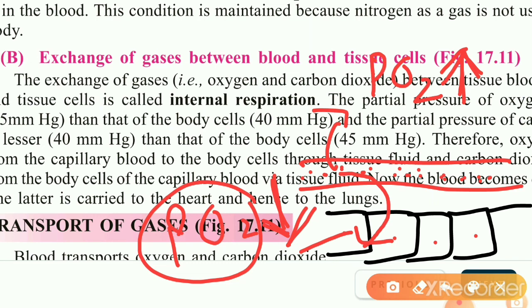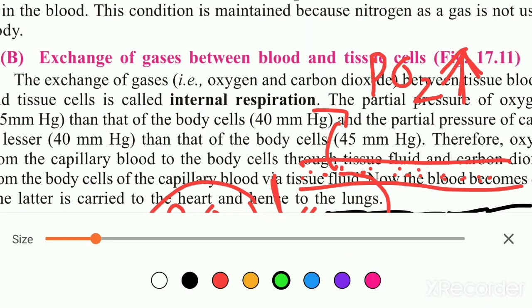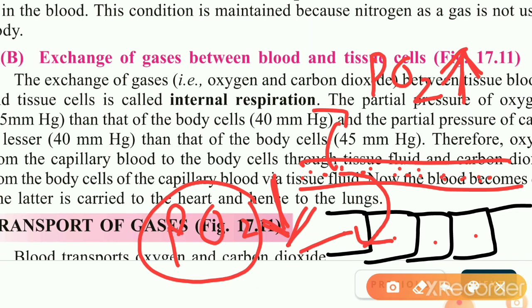Now, if we talk about carbon dioxide, the partial pressure of carbon dioxide is more in the body cell, but it is less in the blood. So now what will happen? The gas will move from higher partial pressure towards lower partial pressure.